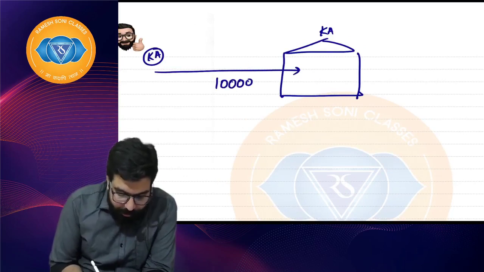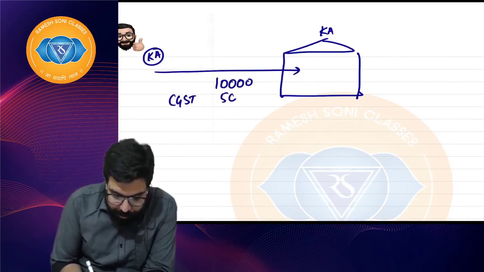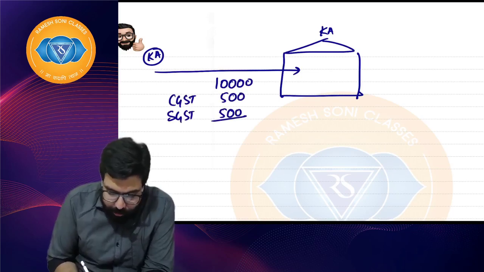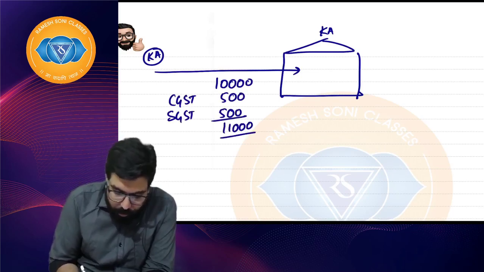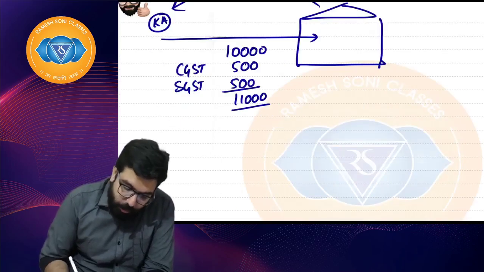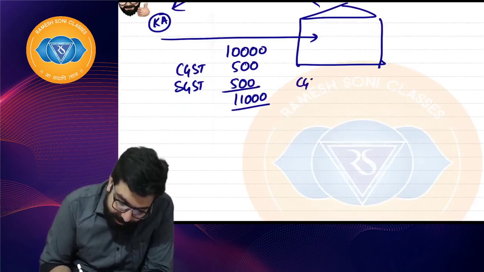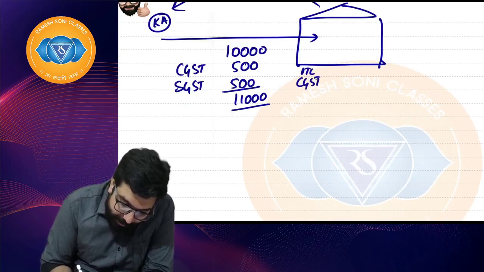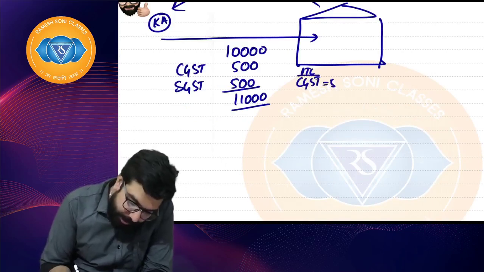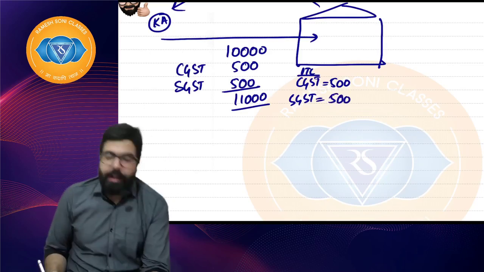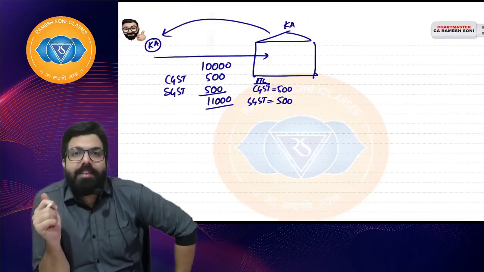CGST, for example, 500 he paid, SGST he paid 500. So he paid 11,000 rupees to this guy, and he took the credit: CGST input tax credit 500, and SGST credit 500. Everyone is clear till here?